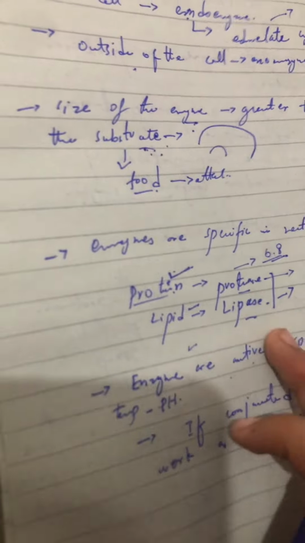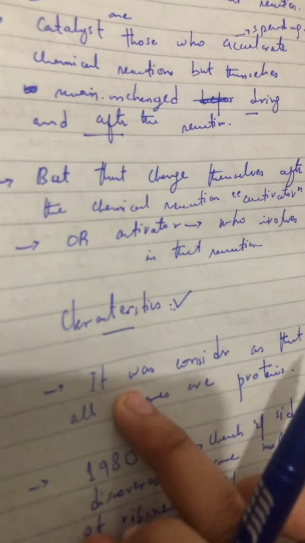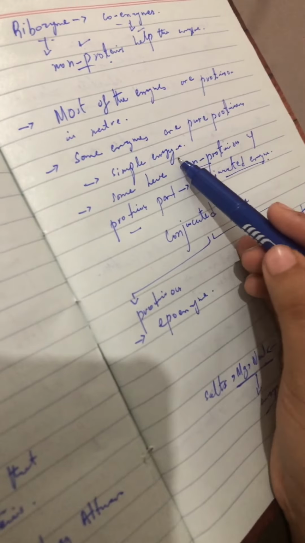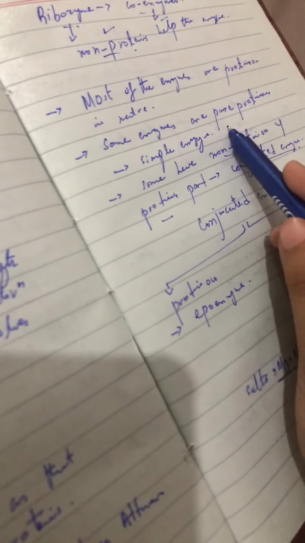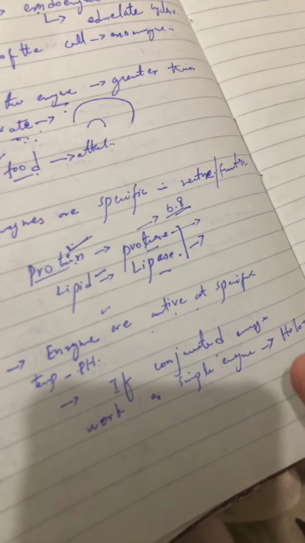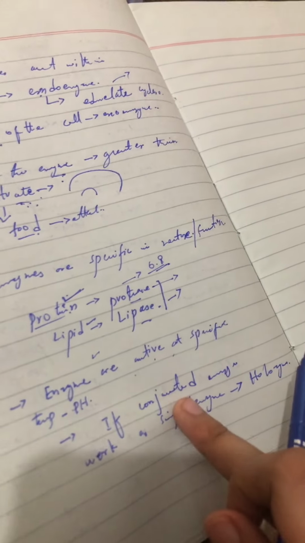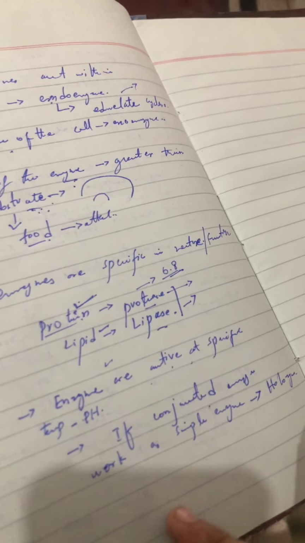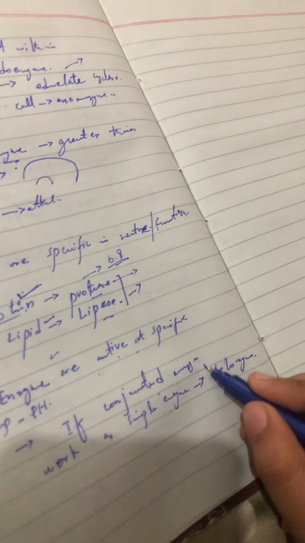What was a simple enzyme? I have discussed here. Simple enzymes are those enzymes that are pure protein, pure proteinous in nature. That is called a simple enzyme. We can say conjugated enzyme. What is a conjugated enzyme? That is proteinous and non-proteinous both. So when a conjugated enzyme works in its pure proteinous form, that will be called a holoenzyme.